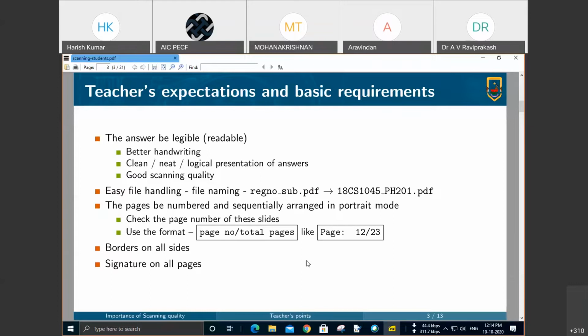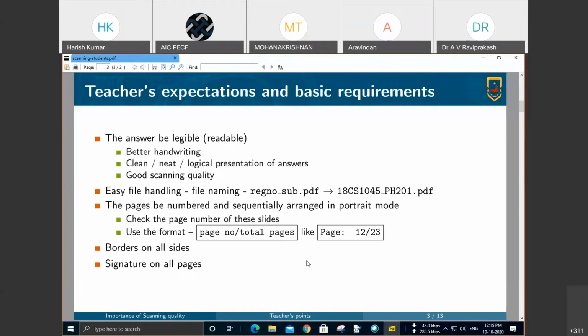And for easy file handling, we request you to name your PDF file with your register number, an underscore, and the subject code. For example, if you have a register number of 18CS1045, I have chosen this register number very randomly, so if that person is here, please don't mind. 18CS1045 underscore PH201.